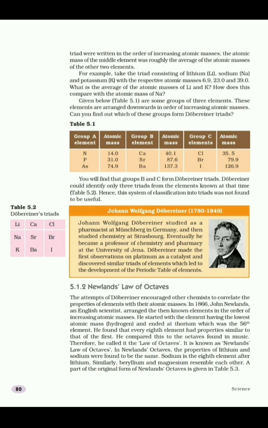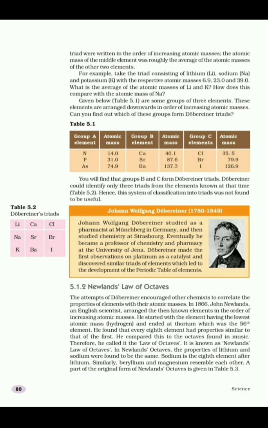Despite all these drawbacks, the efforts of Dobereiner did not go to waste. His efforts encouraged other scientists to correlate the elements with their atomic masses.